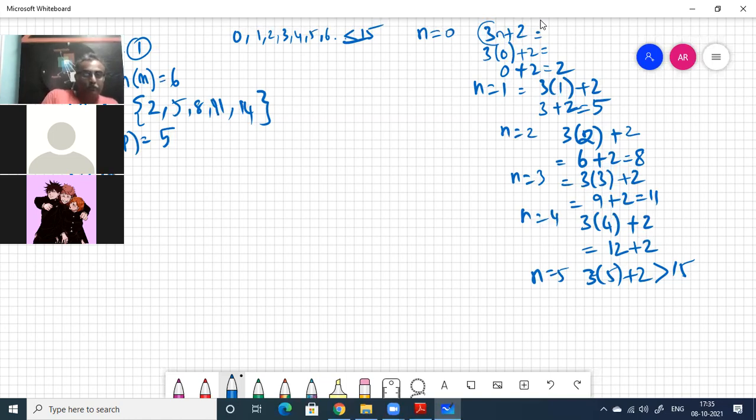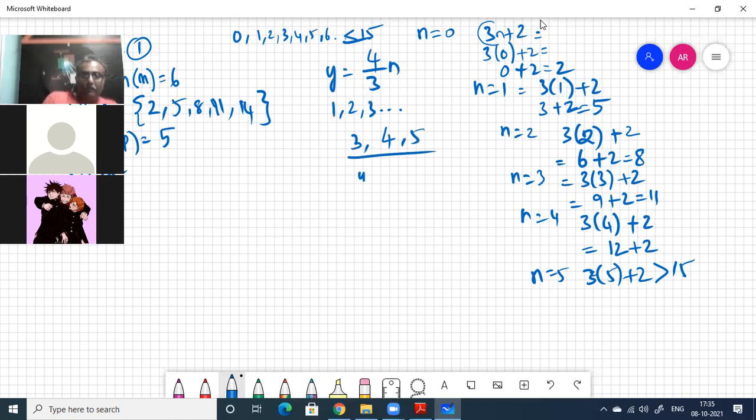Okay, Q now. Q is again given in set builder form, such that y is equal to 4 by 3n, where n is a natural number. That means n is 1, 2, 3 like that. And n is greater than 2. So that means n is either 3, 4 and 5. n is only 3, 4 and 5.